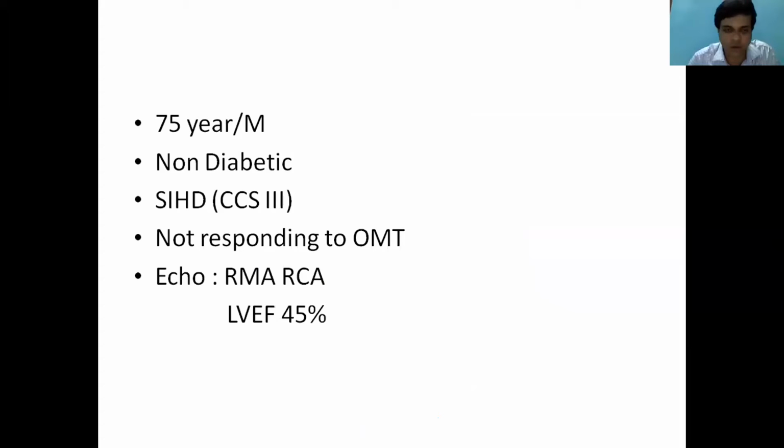This is a non-diabetic patient who had stable ischemic heart disease of CCS class 3, not responding to optimal medical therapy. His echocardiogram showed a territory abnormality, and his ejection fraction was around 45%.